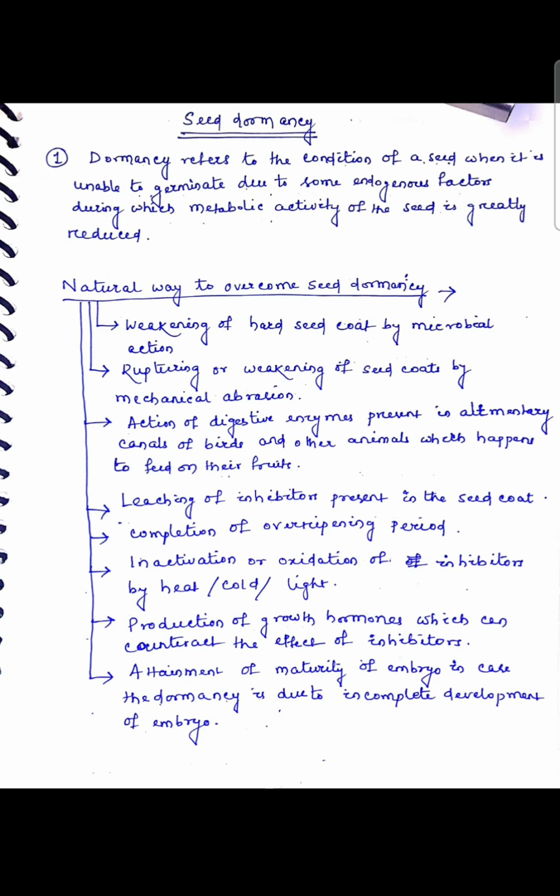What are the natural ways to overcome seed dormancy? One is weakening of hard seed coat by microbial action, rupturing or weakening of seed coat by mechanical abrasion, action of digestive enzymes present in the alimentary canals of birds and other animals which feed on the fruits, leaching of inhibitors present on the seed coat naturally, completion of the over-ripening period, inactivation or oxidation of inhibitors by heat or cold or light treatment, production of growth hormones which can counteract the effect of inhibitors, and attainment of maturity of embryos where dormancy is due to incomplete development of embryos.